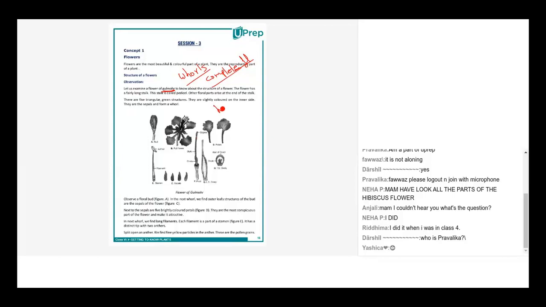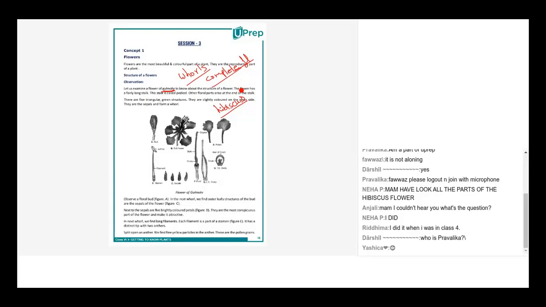May I say something? Yes, please do. Ma'am, can I say what are complete flowers and incomplete flowers? Yes, please do. So complete flowers have all four whorls and incomplete flowers do not have all four whorls. Right, very good. So in an incomplete flower, one or the other whorl will be missing.